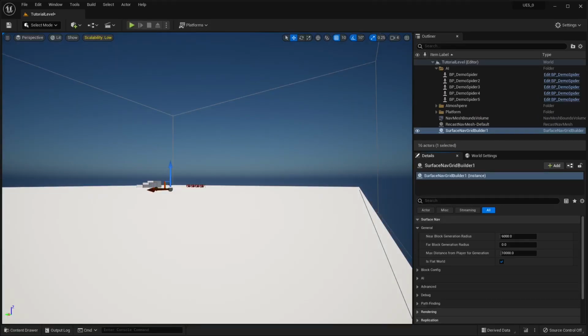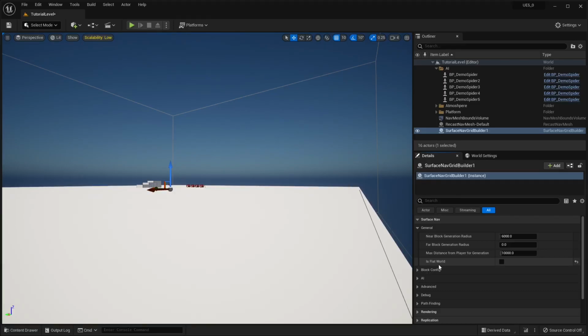And the next setting I want to talk about is flat world. If you're building a flat world, you don't need to worry about this because it's checked by default. But if you're working on a planet or asteroid, some other type of gravity object, then you'll want to uncheck this. And this has nothing to do with gravity.